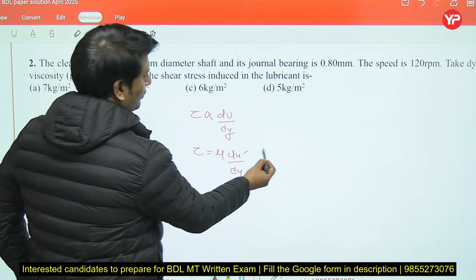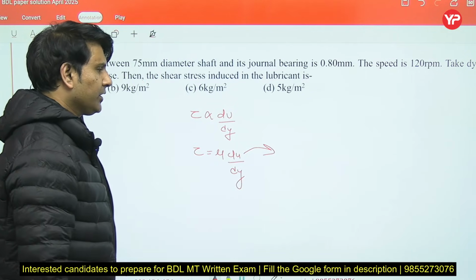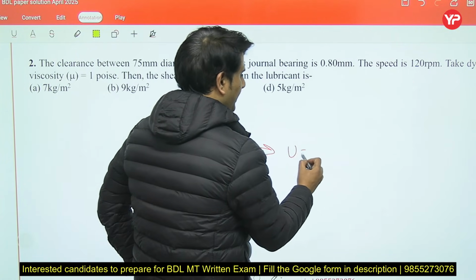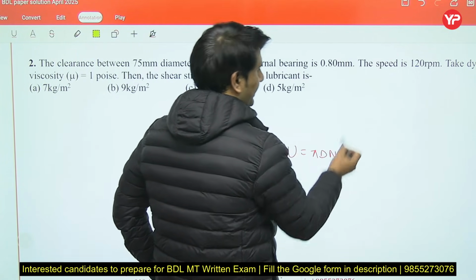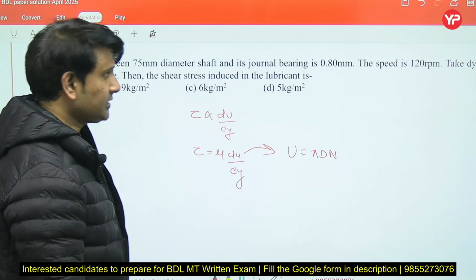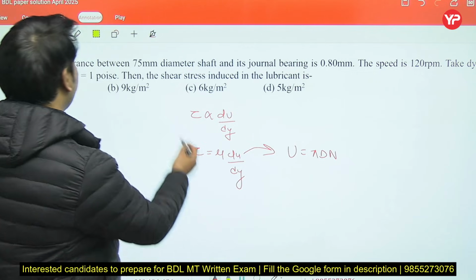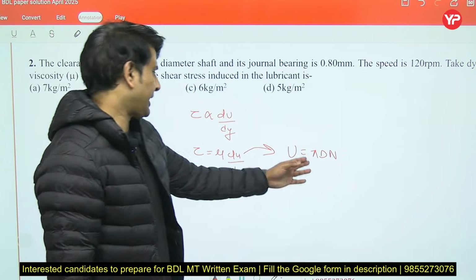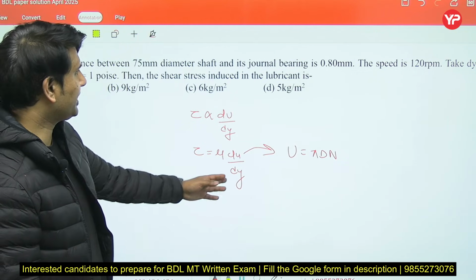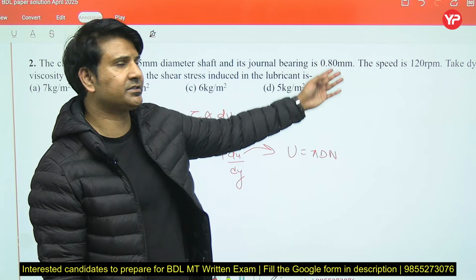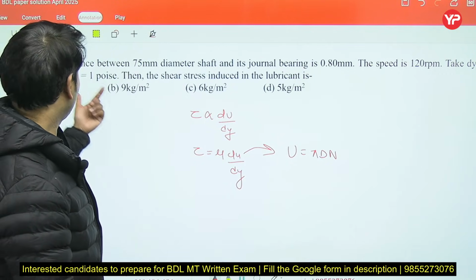Now we have to calculate first the velocity. Velocity you can calculate by pi D N. They have given the speed 120 revolutions per minute. Diameter they have given 75 mm. Pi is 3.14. dy, the distance between journal and bearing, they have given. Mu they have given.